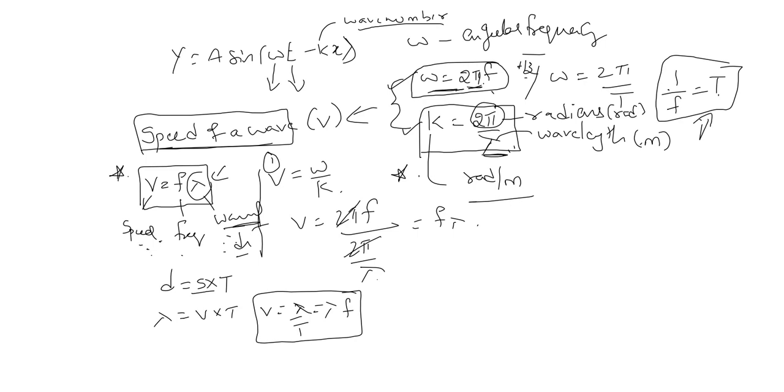So both formulas represent the same thing. When you know f and lambda values, you should use this formula. When you know omega value and k value, then you should use this formula. Understood? When to use is important.